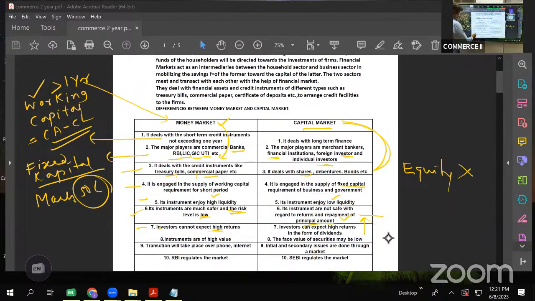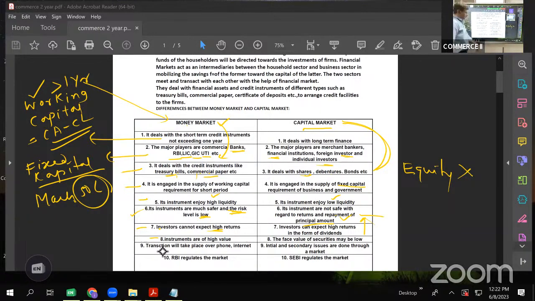Next is, instruments are of high value. Like if you take, for example, treasury bill, the face value of one treasury bill, 1 unit will be 25,000. It will be in the denomination of 25, 50, 75, 1 lakh like this. So if you want to purchase one treasury bill, its value is how much? 25,000. So in case of money market, the value of instruments is very high.